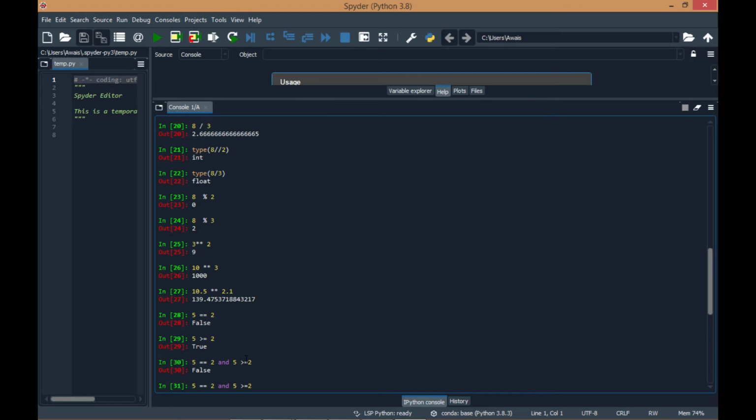Let us try this expression with an OR gate, and here it must be true. Let us check. Yes, it is true, because in an OR gate, if either of the inputs is 1, logic level 1 or true, the output is true.